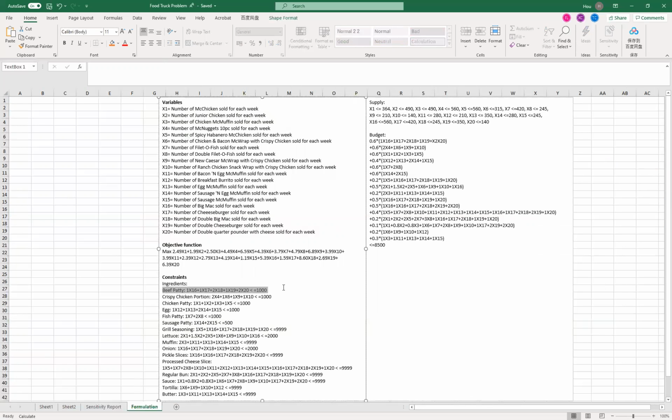The second one is the supply constraint. The quantity of each product sold cannot exceed the maximum quantity we can supply. For instance, the number of McChicken sold each week should be less than or equal to 364. The last one is the constraint of budget that ensures the money we use to purchase raw material doesn't exceed our budgeting amount.